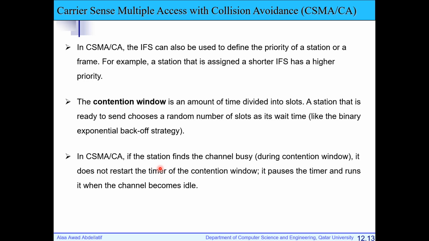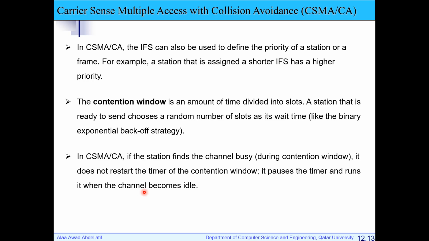So if the station finds the channel busy during the contention window, it doesn't restart the timer. It's very important. It doesn't restart the timer. It pauses the timer and runs it again when the channel becomes idle. Okay.